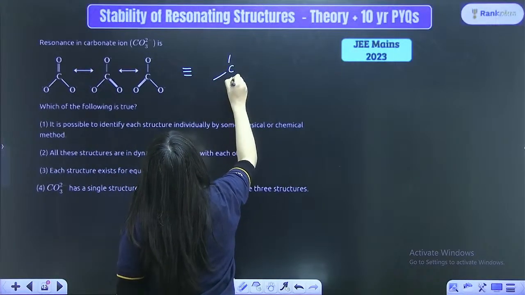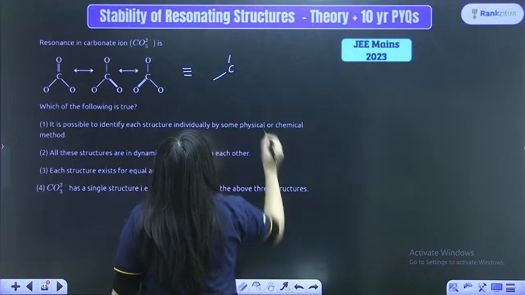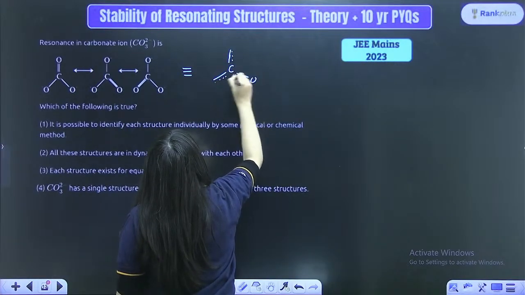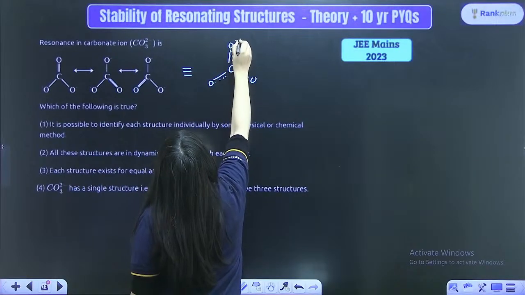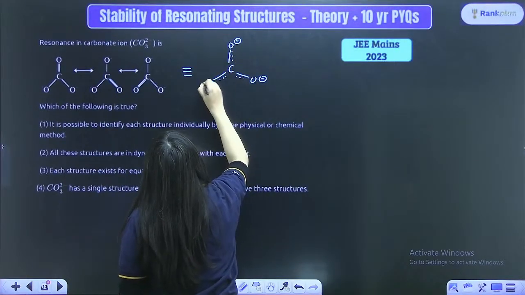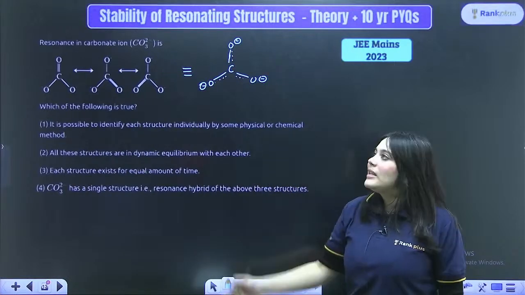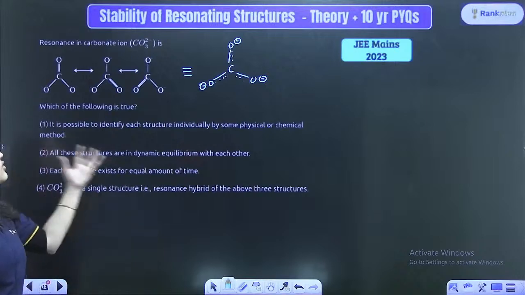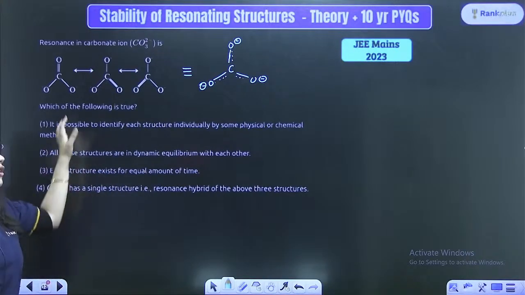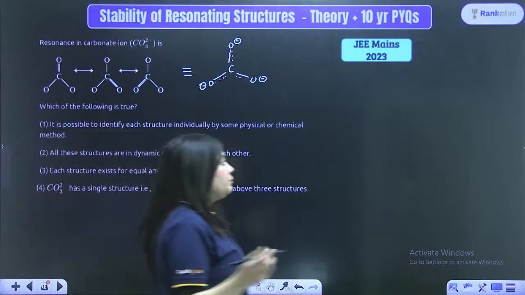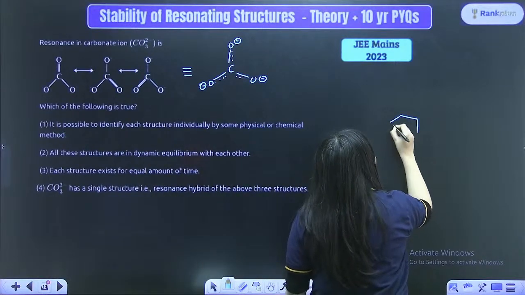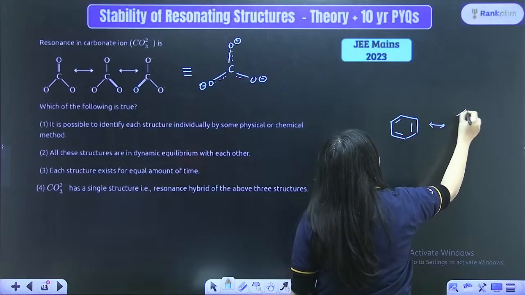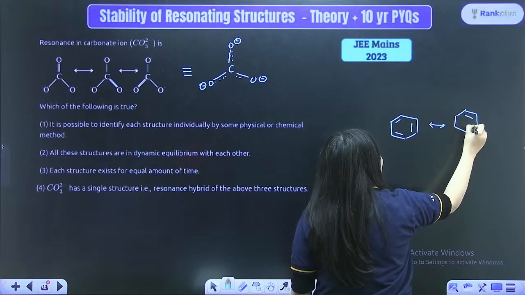For example, what actually exists from this compound would be something like this, like all the 3 oxygens will have a partial double bond character, as well as all of the 3 oxygens will have a negative charge on them. So what actually exists is a resonance hybrid of all these 3 resonating structures. None of these structures actually exist. These are all hypothetical. You can remember this by the example of benzene. Benzene you can draw like this, or you can draw a resonating structure of benzene like this, right?